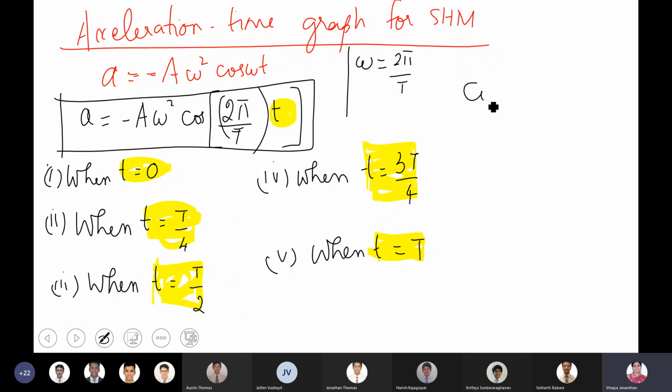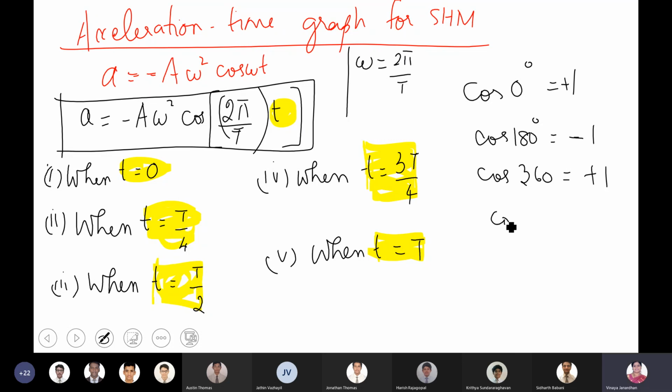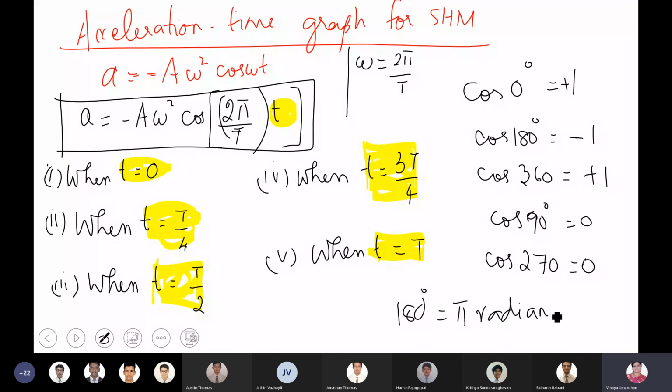So cos 0 is 1, cos 180 is minus 1, cos 360 is 1, cos 90 is 0, cos 270 is 0. 180 degrees is equal to pi radians.